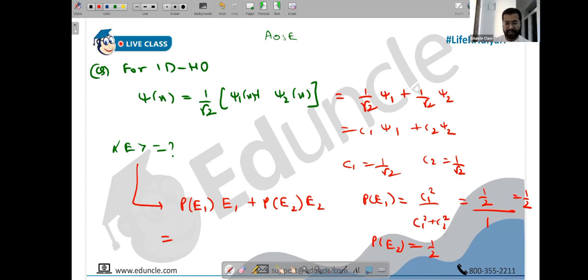I'm rushing through this because I'm expecting that you are comfortable. So you can also tell me, and I'll re-explain. I hope you understood: probability of E1 is half. Similarly, probability of E2 will also be half, because both coefficients are the same.